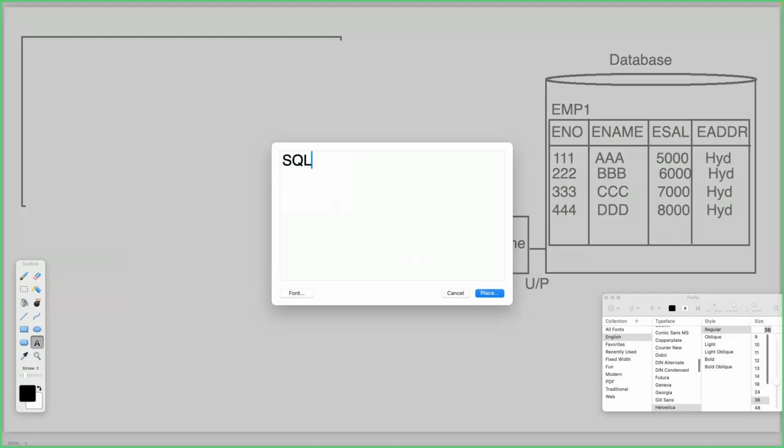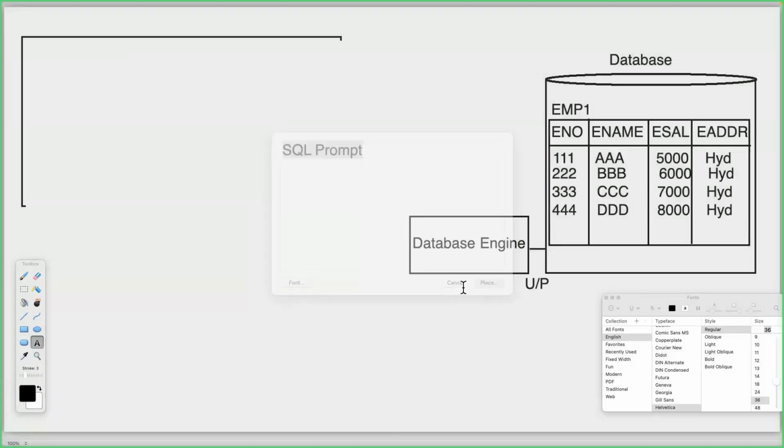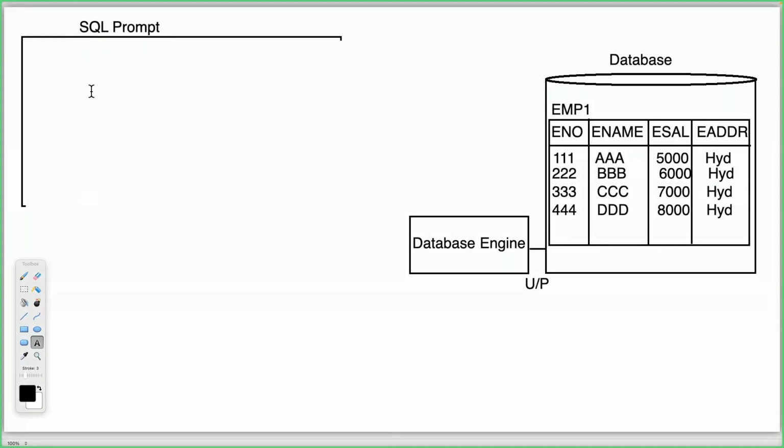Here we can understand the SQL prompt, which is just like the command prompt. After that, the next step is I need to write an SQL query.